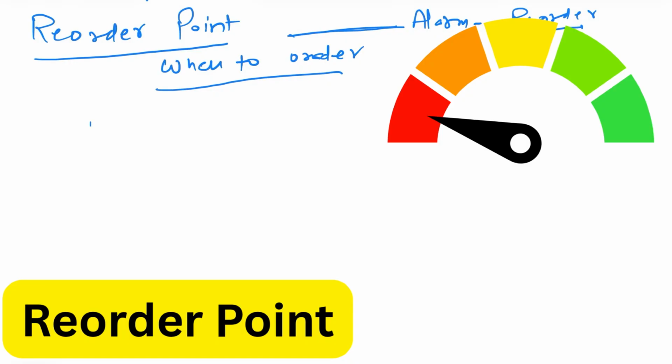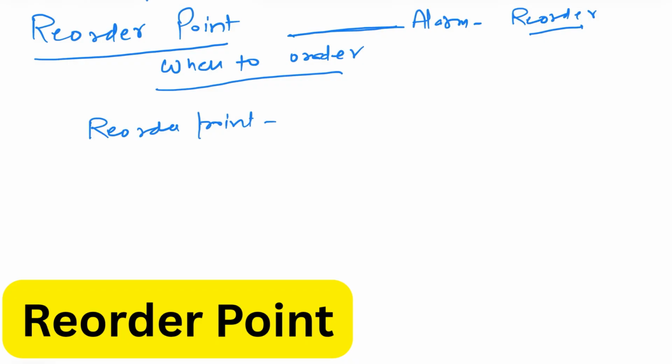How is this reorder point calculated? See how you will calculate that at what time it is now the time to stock up, now the time to add new quantity, now the time to place a new order. How will you calculate? It will depend on two things. One is your average consumption. What is your average daily usage?